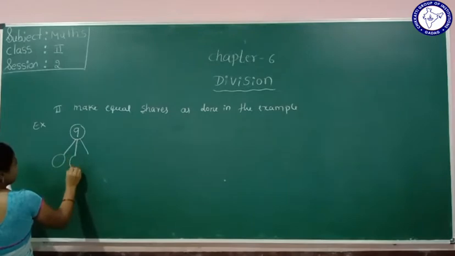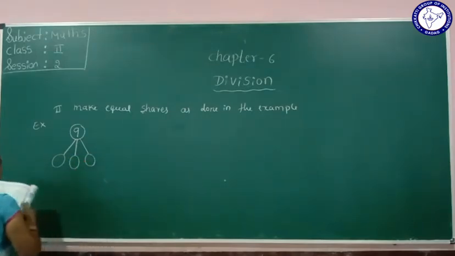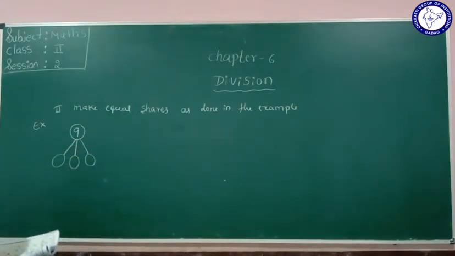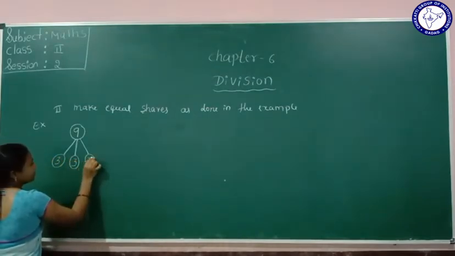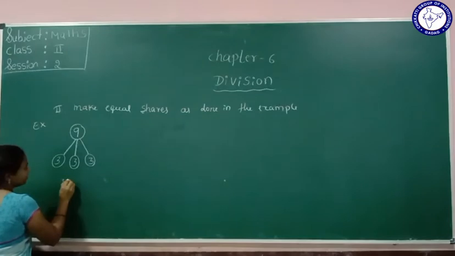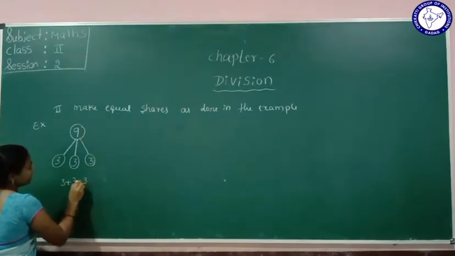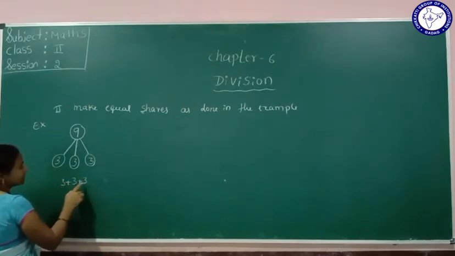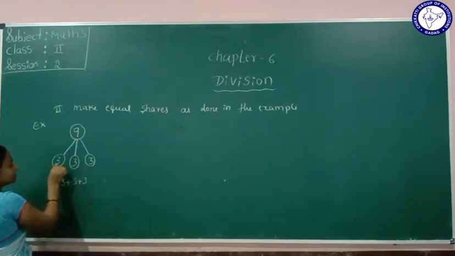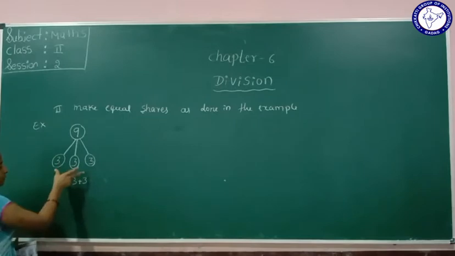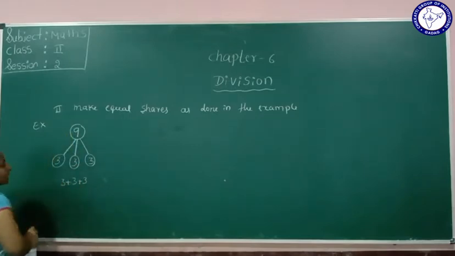1, 2, 3. Yes, see here, students. How will we share here? 3, 3, 3. Here, see, 3 plus 3 plus 3. Okay, 3 plus 3 is 6, 6 plus 3 is 9. So we share equally, here also 3, here also 3, here also 3. So equally we will share the 9 in 3 parts.